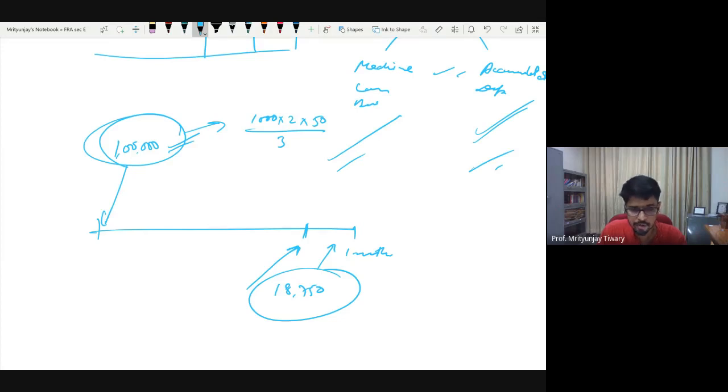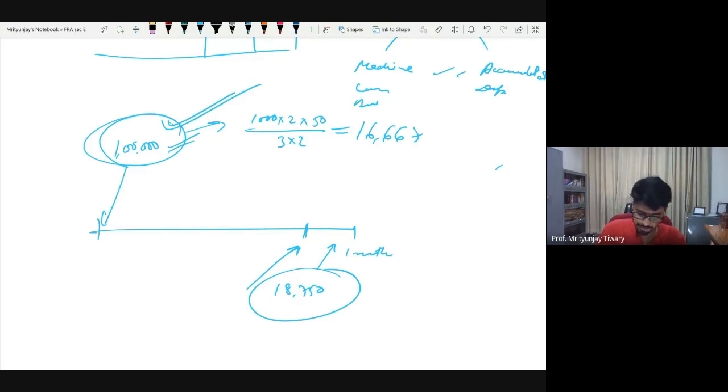But do I want annual? No, I only want 6 months of depreciation. So I'll further divide it by 2. So for this particular part, my depreciation is 16,667. This is what the number comes out to be. I think there should not be any question up till here, but still if there is any, let me know. All good? Now here, next one.